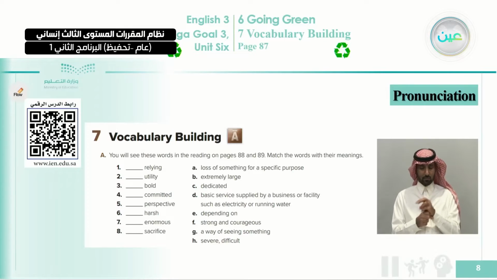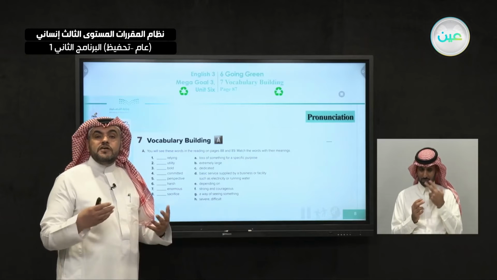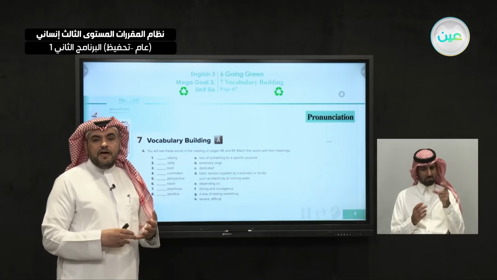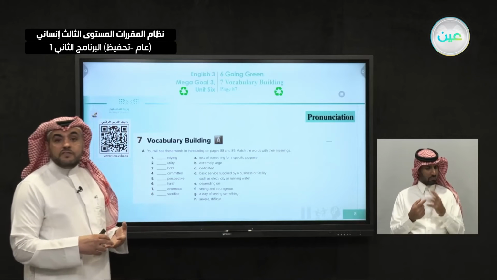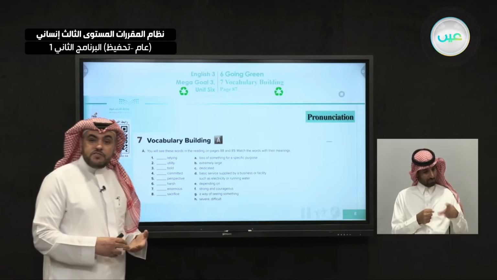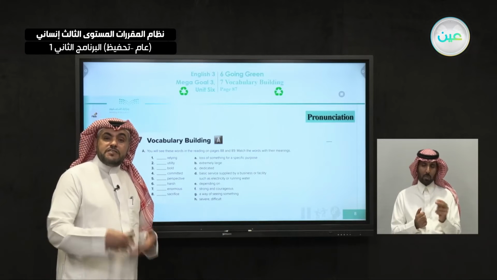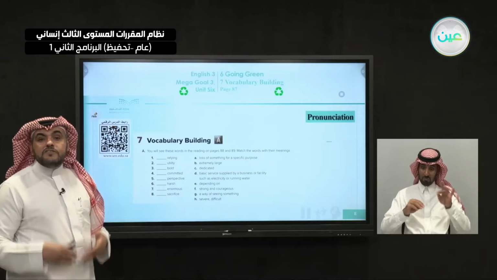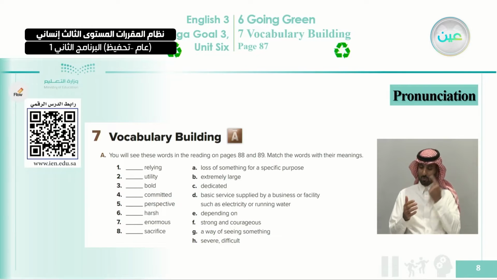Okay, this is the exercise that we are going to answer after introducing some words for you, and after introducing the whole passage. Because when you try to guess the meaning of the words when you read, you need to imagine everything about this passage. What is the title? What is it about? And who is the writer of this passage? As much information as possible about the reading passage will help you to understand, and will help you also to predict the meaning, and to understand the whole idea of this reading.